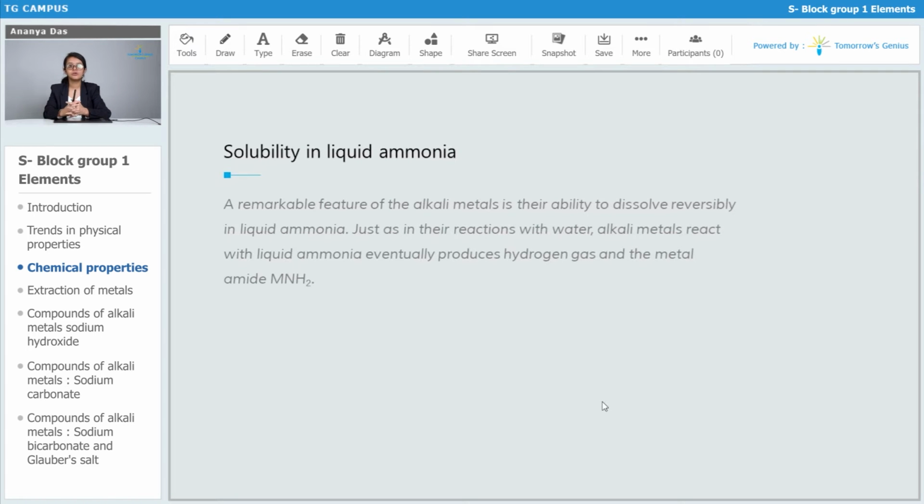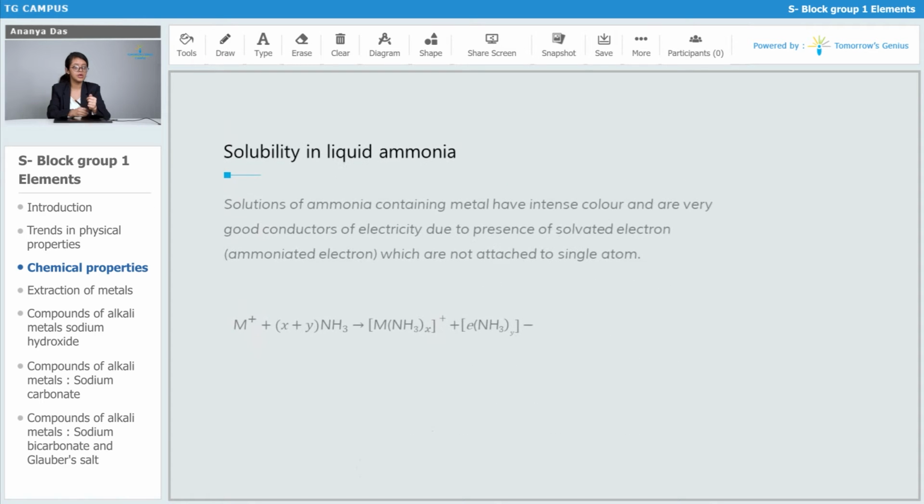Next, we have to talk about the solubility of alkali metals in liquid ammonia. This is a very important topic, that is the solutions of alkali metals in liquid ammonia. Alkali metals are readily soluble in ammonia and eventually they give the metal amide along with hydrogen gas. Solutions of ammonia which contain the metal have a very intense color which is usually blue, and they are very good conductors of electricity because they have solvated electrons.